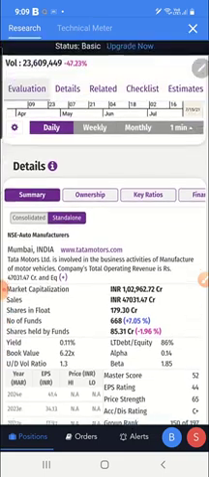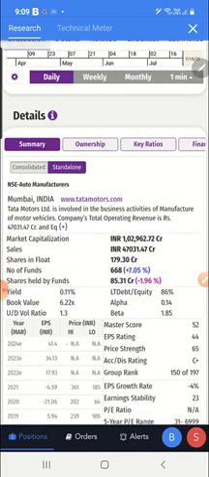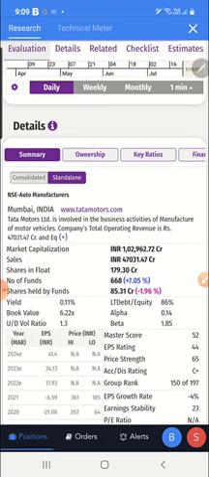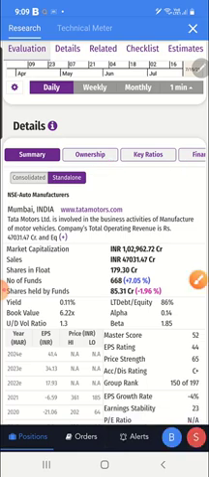Here you can see all the other things, EPS growth rate, what the PE ratio is. All these things you can see on the right side. Okay, this is the main important point, and you can click on the owner point. Here you can see all these features that I'm going to show you one by one.